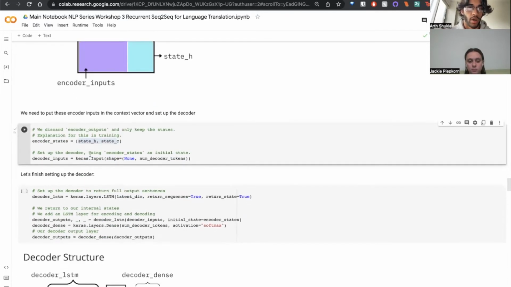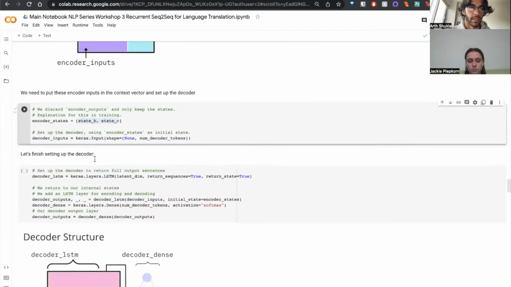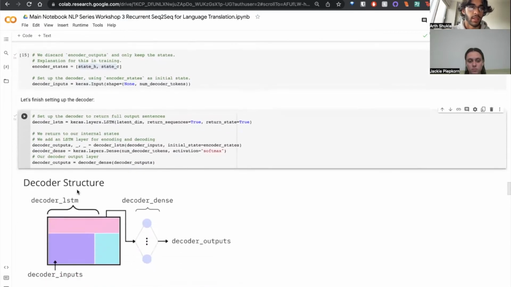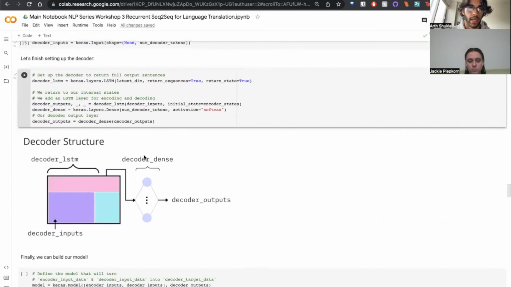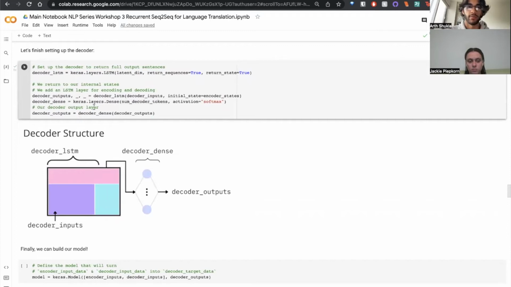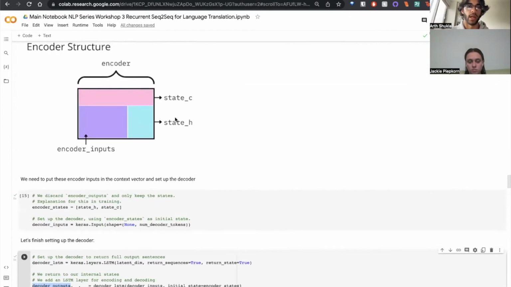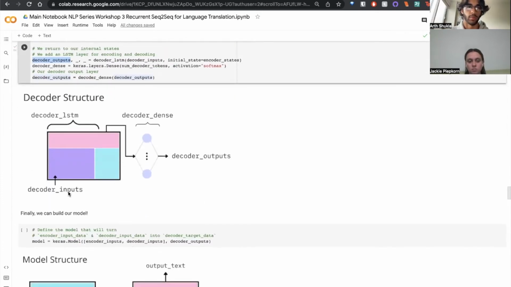So for building our decoder, our input will take in an input layer, and then we'll add an LSTM. In addition to our LSTM, we'll also add a dense layer, which is essentially a layer of neurons. Our decoder outputs also have some state information, but we're going to be ignoring that. In this case, we want the decoder outputs, which will effectively be our processed data. So again, our encoder architecture is just an LSTM with an input layer. And then our decoder architecture is an input layer with an LSTM, which then passes to a dense layer. An activation function is applied to that, in this case softmax, and then that results in our final output.